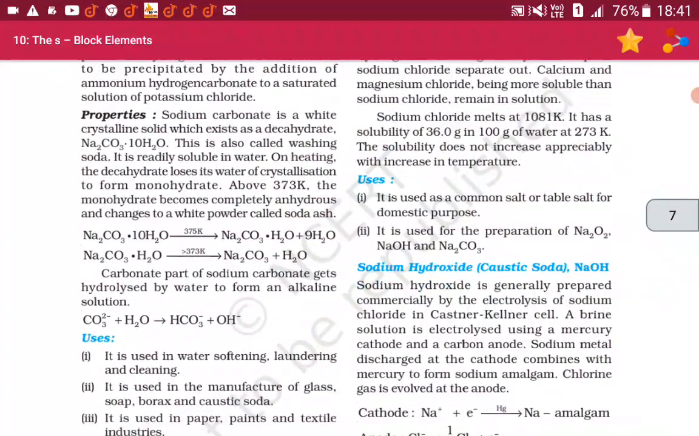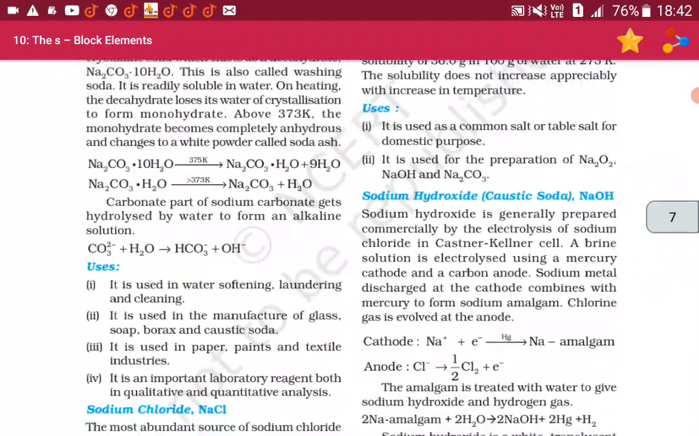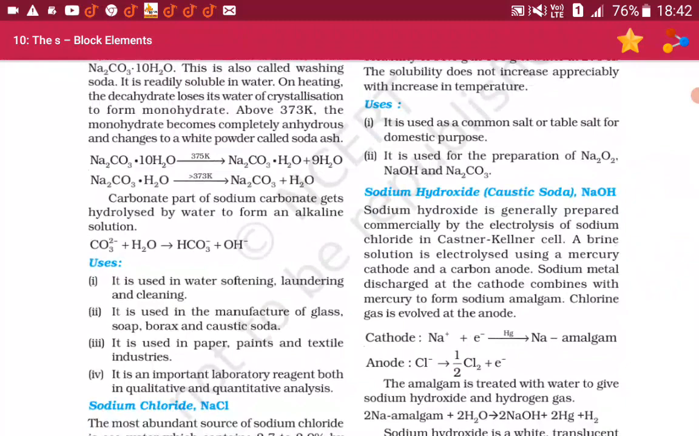Sodium chloride melts at 1081 Kelvin. It has a solubility of 36 gram in 100 gram of water at 273 Kelvin. The solubility does not increase appreciably with increase in temperature. Uses: it is used as common salt or table salt for domestic purposes. Second, it is used for the preparation of Na2O2, NaOH and Na2CO3.